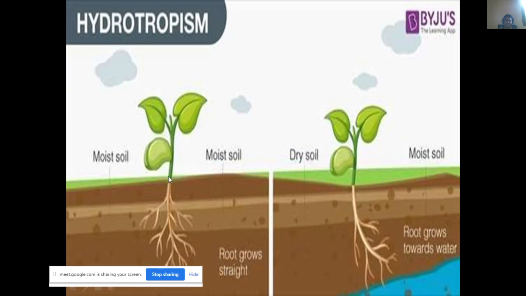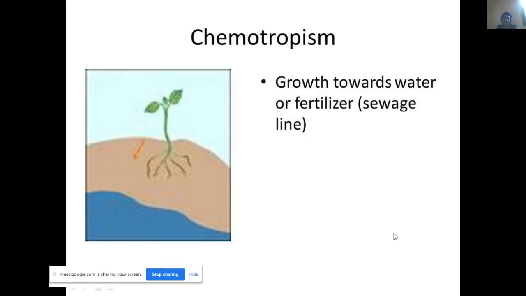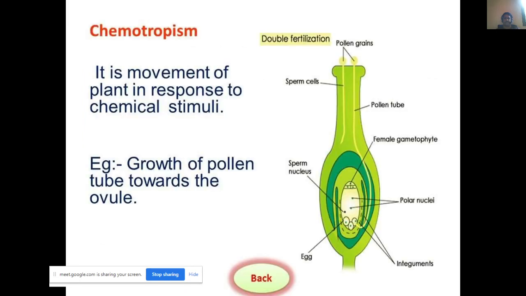Hydrotropism, that's the movement towards the water source. The best example: if you sow seeds in the soil, whatever root is there moves towards the water source. Chemotropism, that's moving towards chemical substances. The best example is usually fertilizers. If you put fertilizers, the root will move towards that particular region. Chemotropism is also the best example in the pollen mechanism.